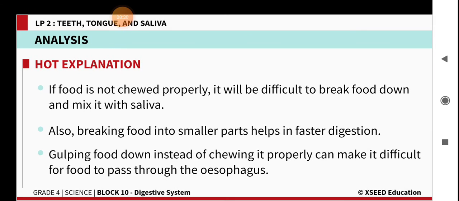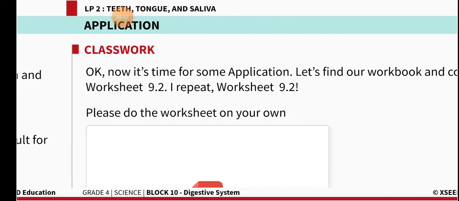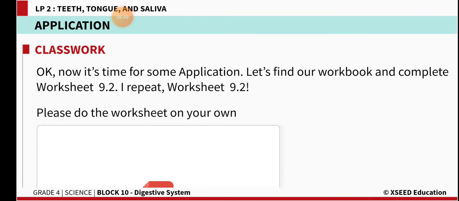Gulping food down without chewing it properly can make it difficult for food to pass through the esophagus. When you are not chewing properly, it will not pass through the esophagus easily. When you chew it properly, it can move easily in your esophagus.